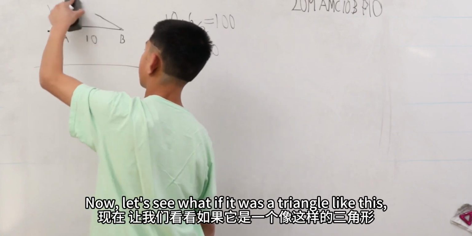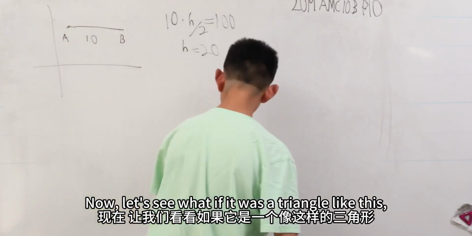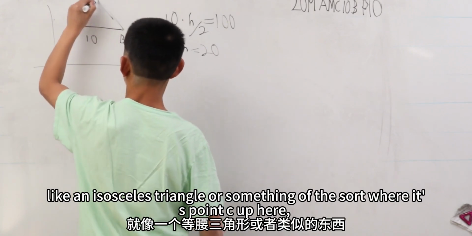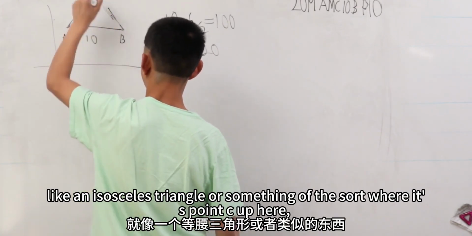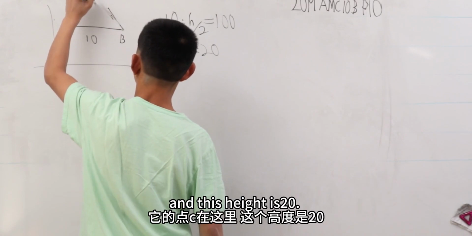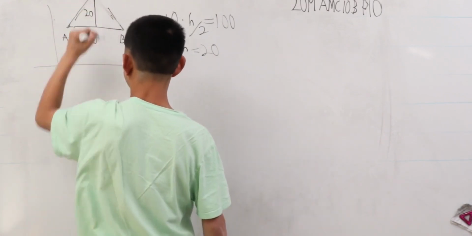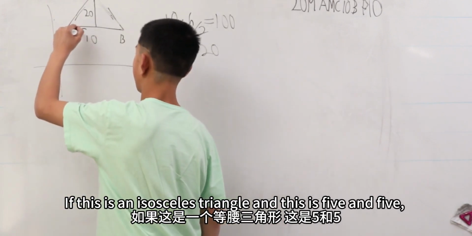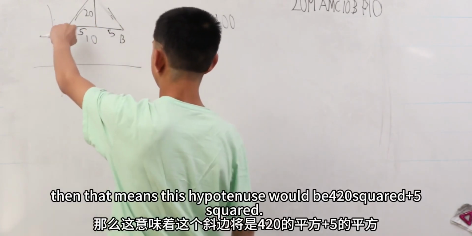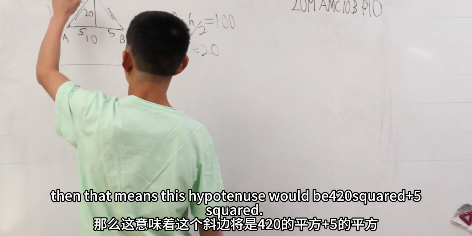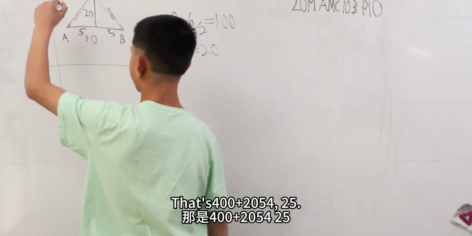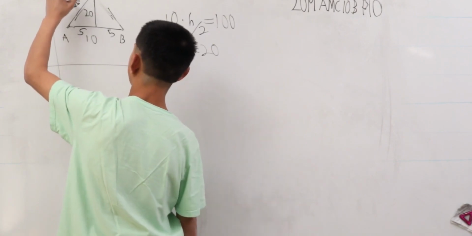Now, what if it was a triangle like this? Like an isosceles triangle, where point C is up here and this height is 20. If this is an isosceles triangle, then this is 5 and 5, and the hypotenuse would be 20 squared plus 5 squared, that's 400 plus 25, 425.